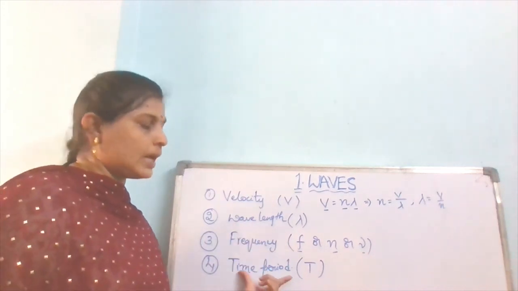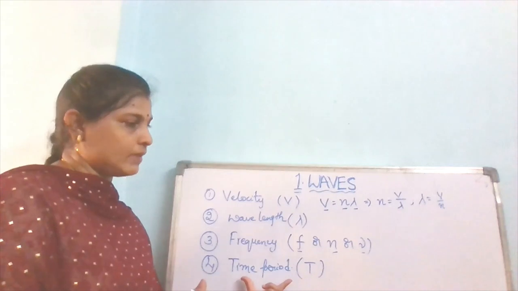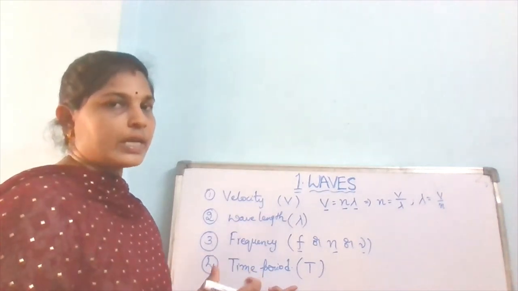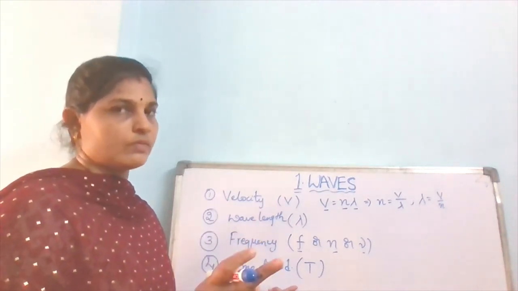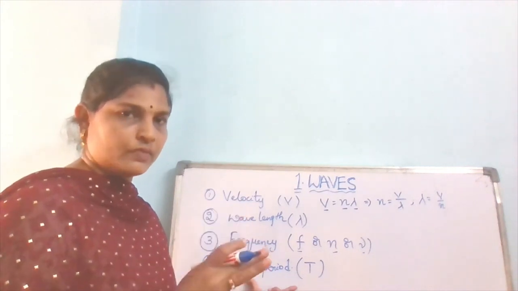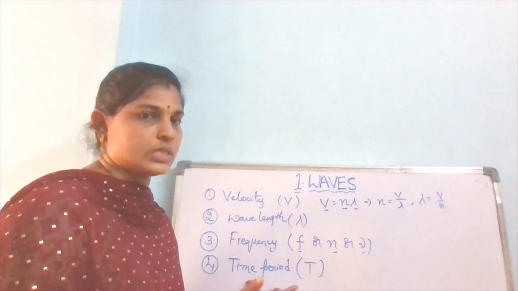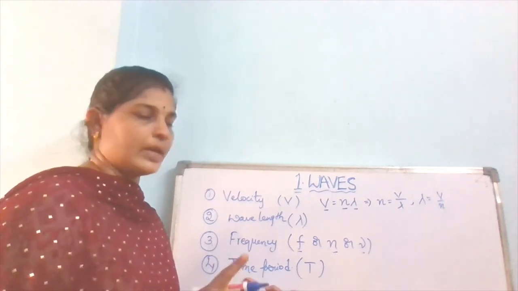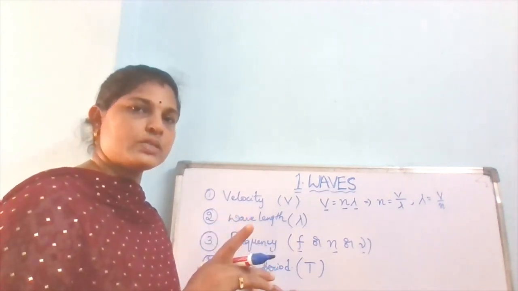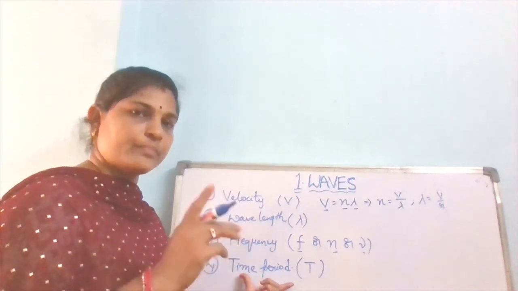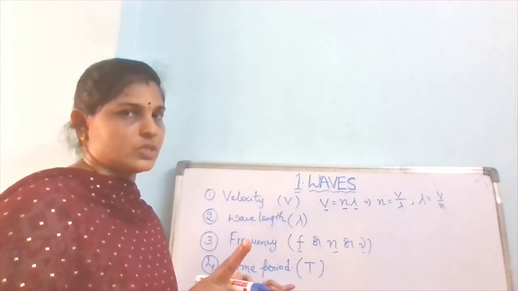Time period means the time taken by the wave for making one wave. If the particle is making oscillations, it is the time taken for the particle to make one oscillation, and if the particle is making vibrations, the time taken for one vibration.